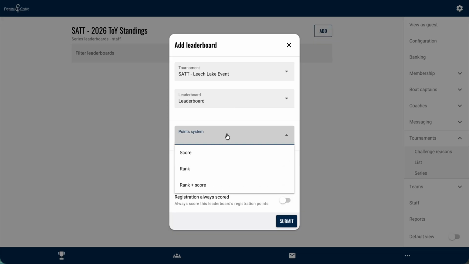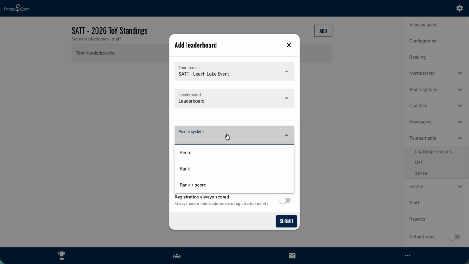We have 3 possible options. You have score, you have rank, and you have rank plus score. So score is just that. It's whatever the value is on the leaderboard. So if it's a catch, photo, release style tournament with length and you're doing 5 fish, let's say your score is 117.25, then that's what your score is going to be in your standings.